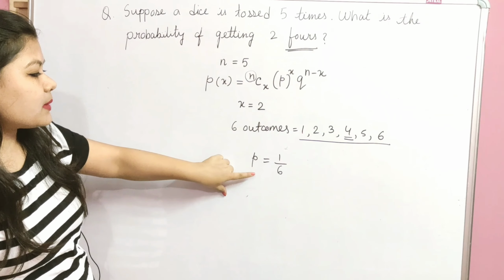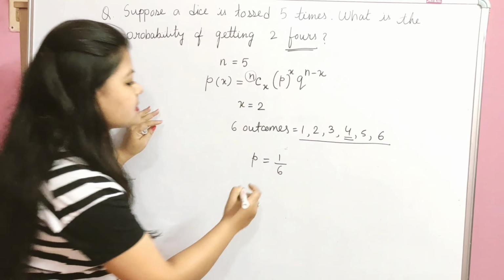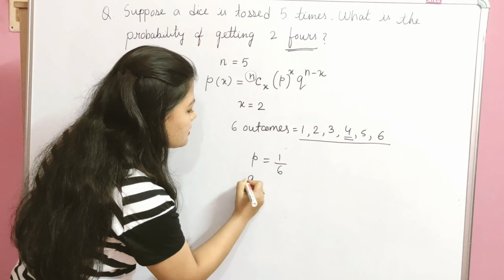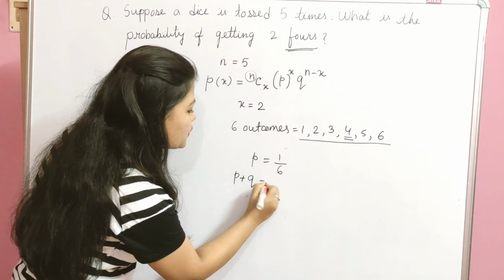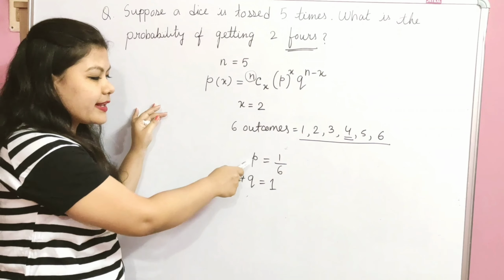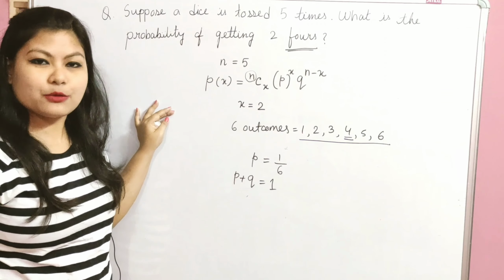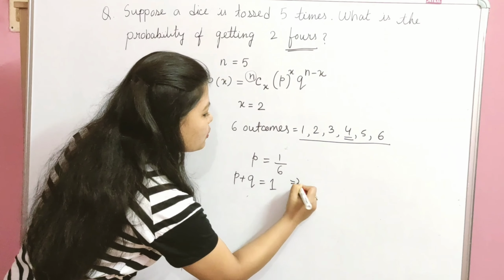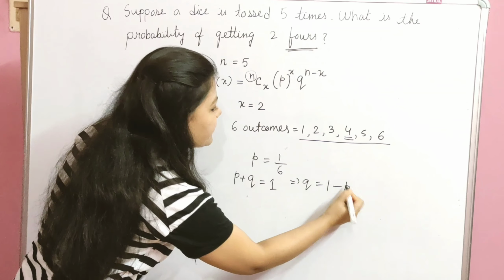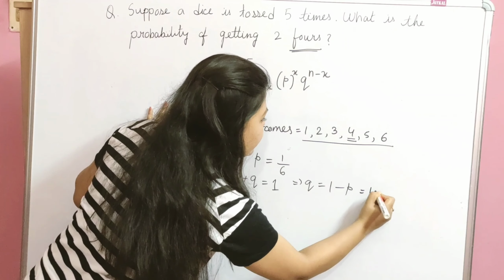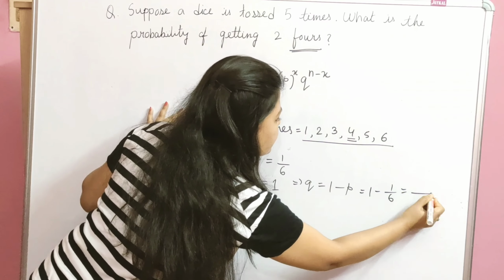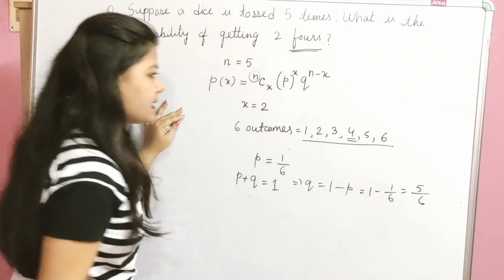So when p is equal to 1 by 6, we know that p plus q equal to 1. Already we know the value of p, therefore it is easy to find q. That means q is 1 minus p, which is 1 minus 1 by 6, that is 5 divided by 6.